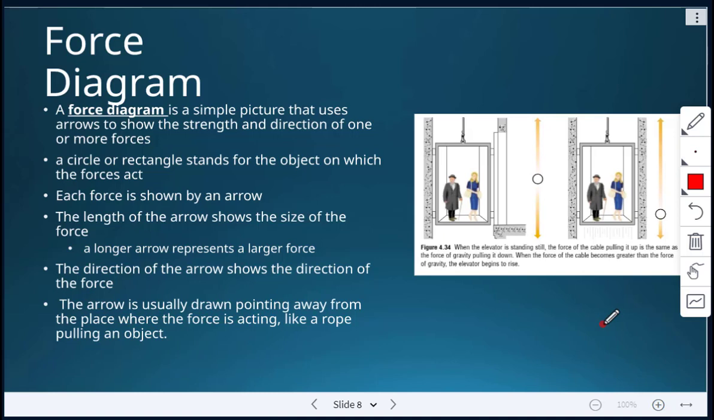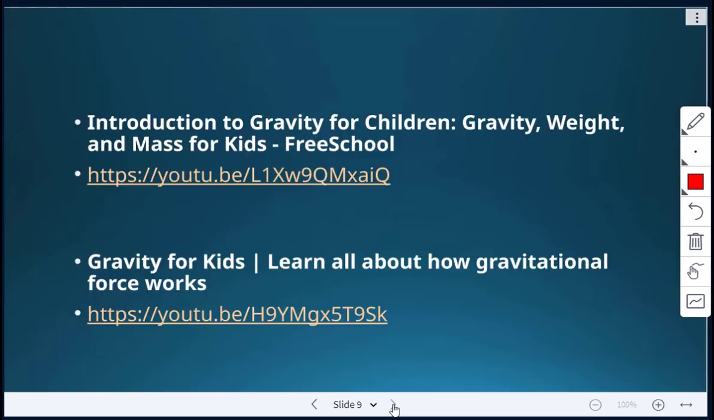The length of the arrow shows the size of the force. Okay, a longer arrow means a larger force. The direction of the arrow will show the direction of the force. All right, so the arrow is usually drawn pointing away from the place where the force is acting. So kind of like a rope pulling on an object. Okay, so that's what a force diagram looks like. So we have a couple videos to see here comparing gravity, weight, and mass. I'm just going to pause here.